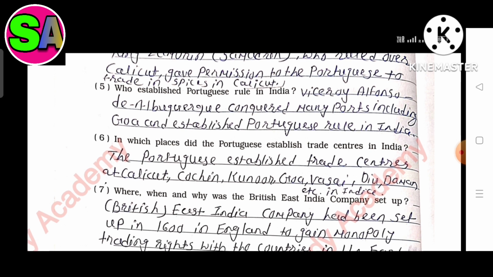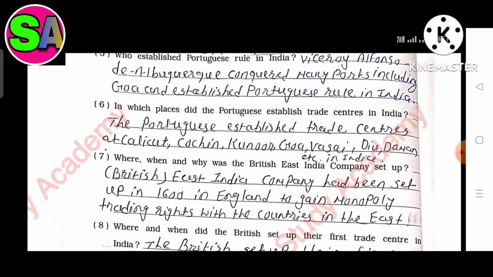Question 5. Who established Portuguese rule in India? The answer is Viceroy Alfonso de Albuquerque conquered many ports including Goa and established Portuguese rule in India. Question 6. In which places did the Portuguese establish trade centers in India? The answer is the Portuguese established trade centers at Calicut, Cochin, Kannur, Goa, Vasai, Diu, Daman, etc.